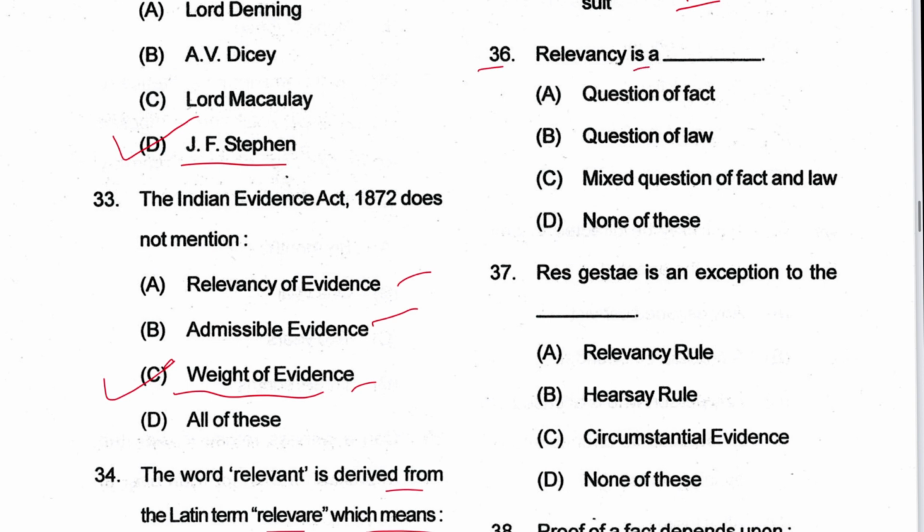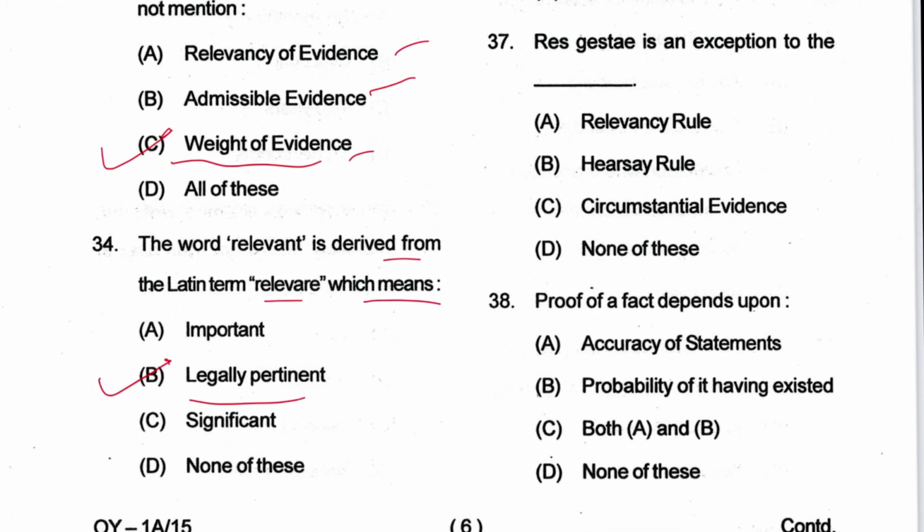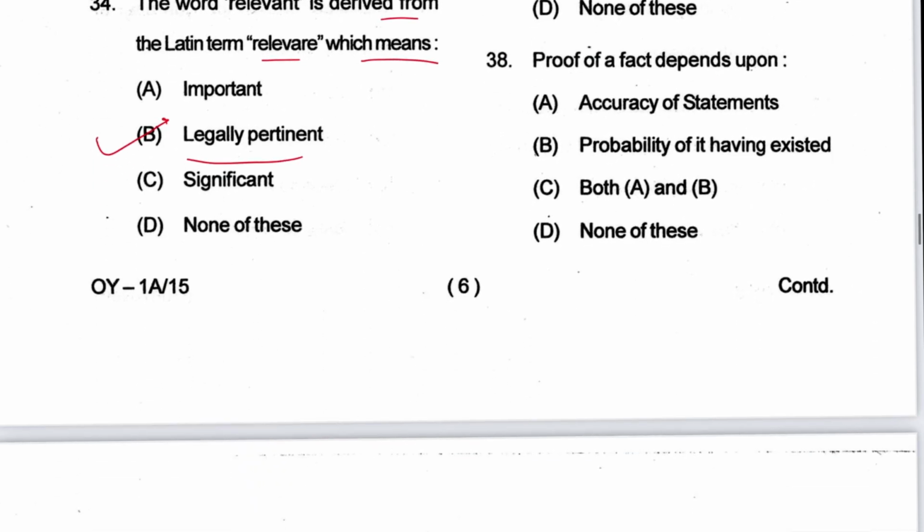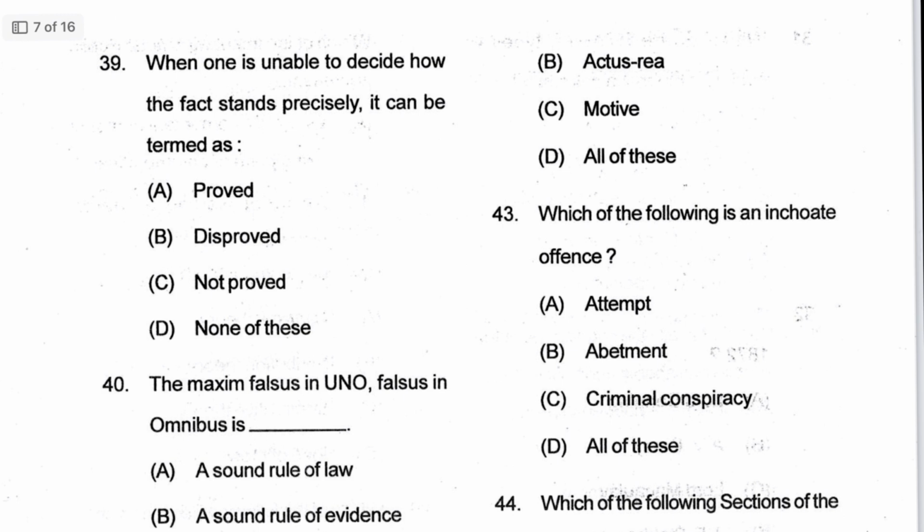Next 36, relevancy is a question of law. B is the answer. Law will tell which facts are relevant, which are not, as per the provisions of the Evidence Act. Next 37, register is an exception to the hearsay rule. B is the answer. Next 38, proof of a fact depends on the probability of it having existed. B is the answer. Next 39, when one is unable to decide how the fact stands precisely, it can be termed as not proved. C is the answer.